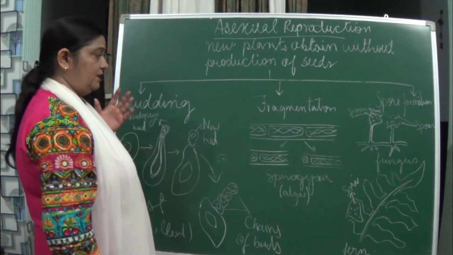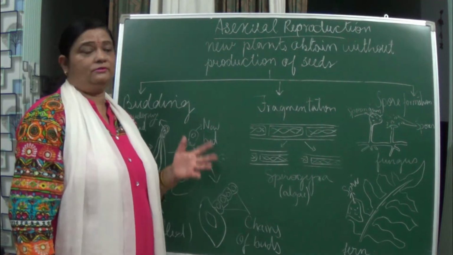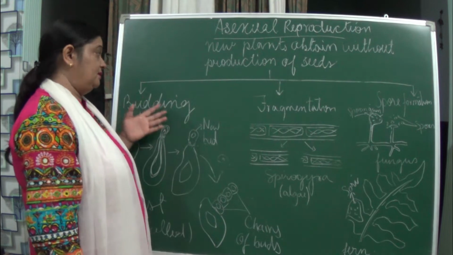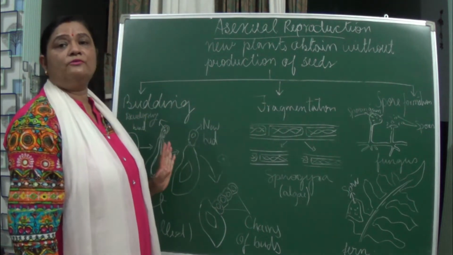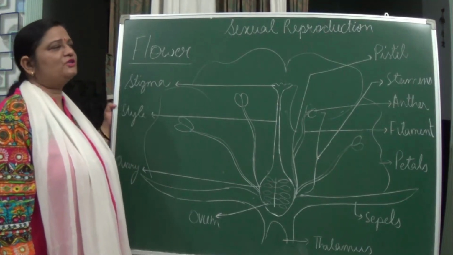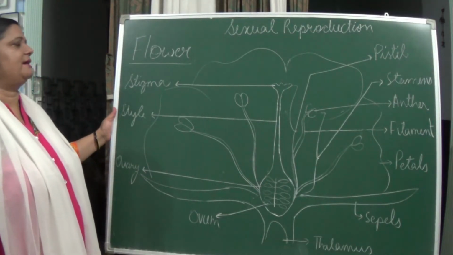You have studied yeast, Spirogyra, fern, fungus, and the methods you have studied: budding, fragmentation and spore formation. Now let us study sexual reproduction, okay. What is this actually?